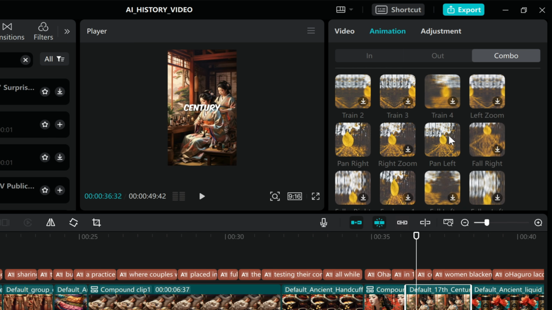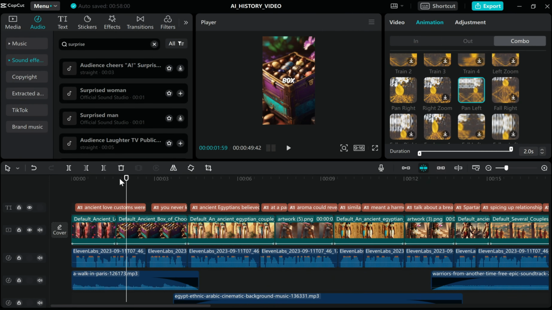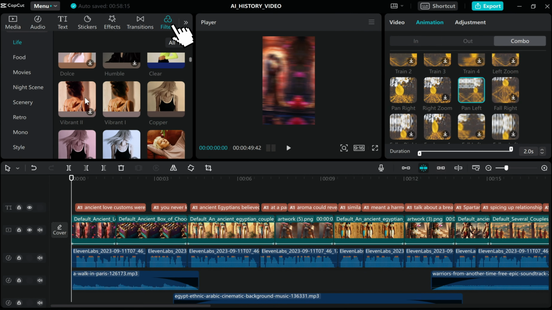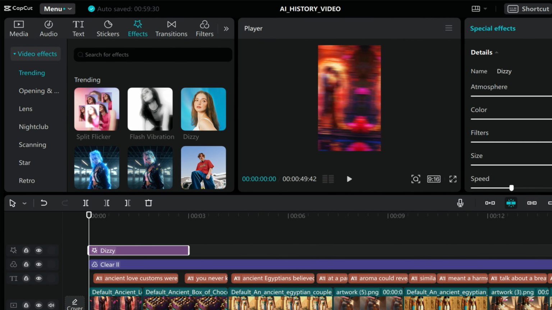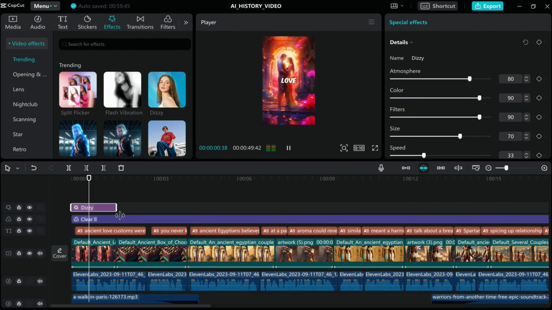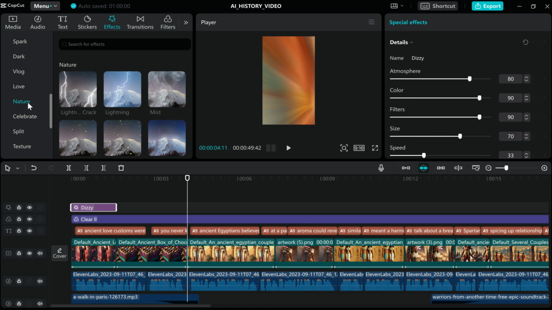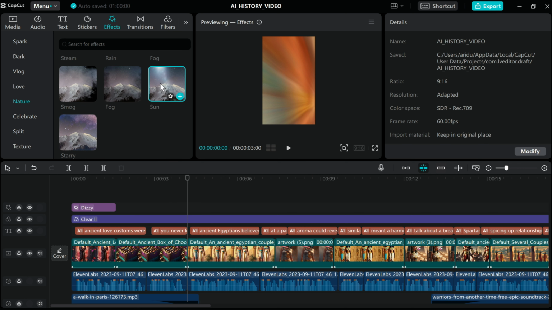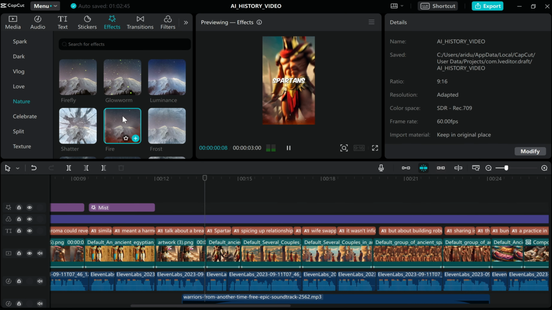And the pan left animation. Once done, we'll add a clear filter to make it look crisp. And finally add a few effects to match the theme of the facts. I'll start off with the dizzy effect, then the sun effect for the Egyptian part, mist, and fire effect for the Vikings.